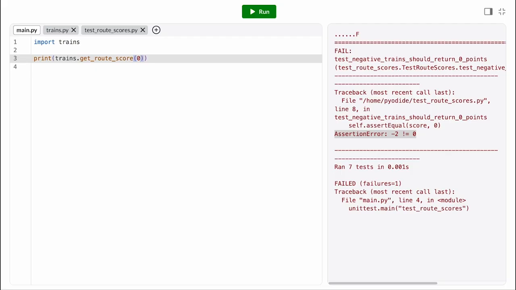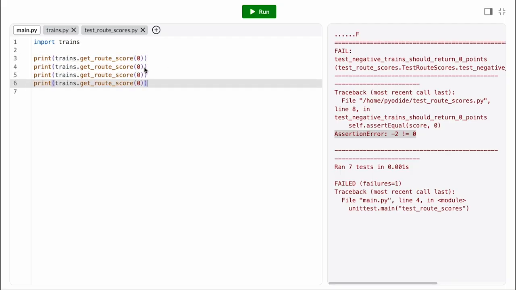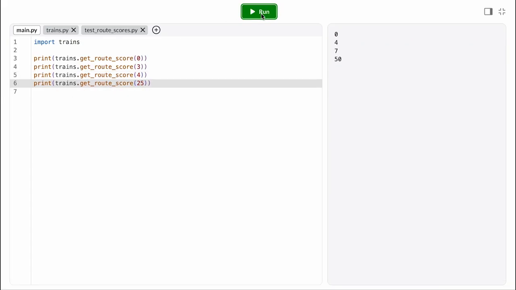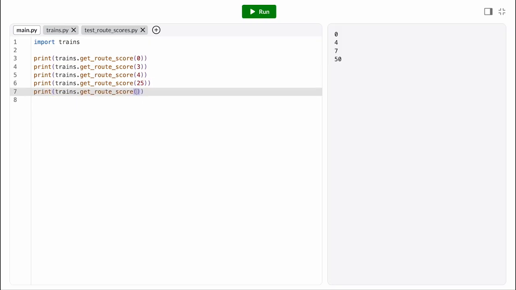However, it is worth your time to think about test cases. When you write or change a function, it's a good habit to call it with a few different arguments to verify that it works as expected, even if you're not automating that process with unit tests. That way, as we build out the rest of our program, we can have confidence that the individual functions work correctly. And when we inevitably encounter an error later, we can rule out those functions as the cause of the bug.